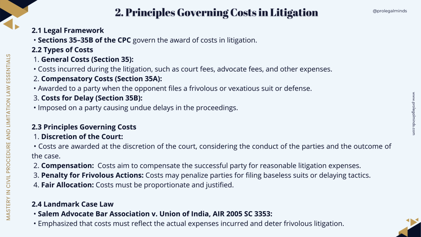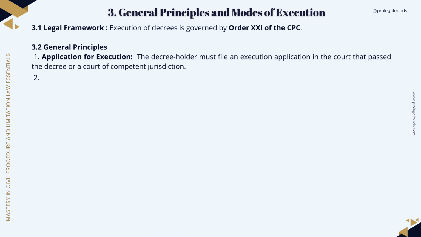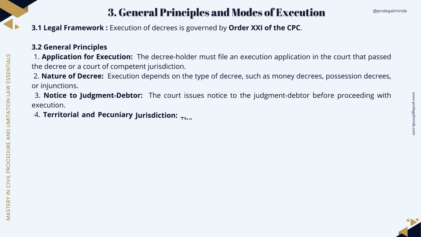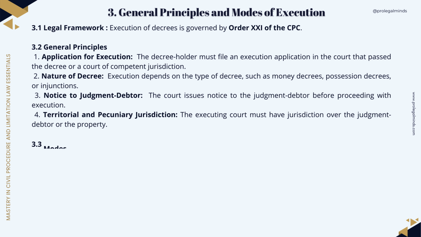General principles and modes of execution, legal framework. Execution of decrees is governed by Order 21 of the CPC, providing detailed procedures for enforcing court decisions. General principles. Key principles of execution include: 1. Application by decree holder. The decree holder must initiate the process by filing an execution application. 2. Jurisdiction. The executing court must have territorial and pecuniary jurisdiction over the judgment debtor or the property.